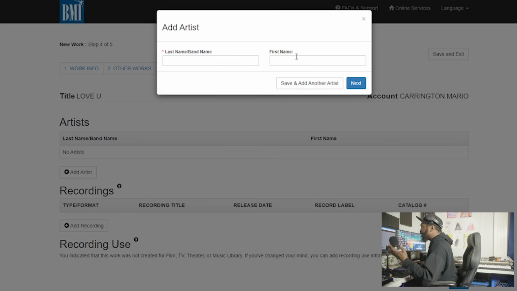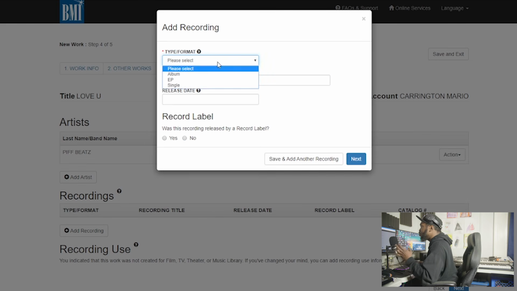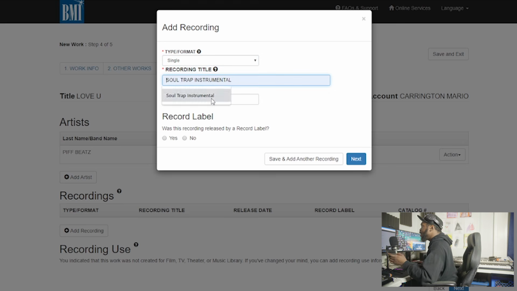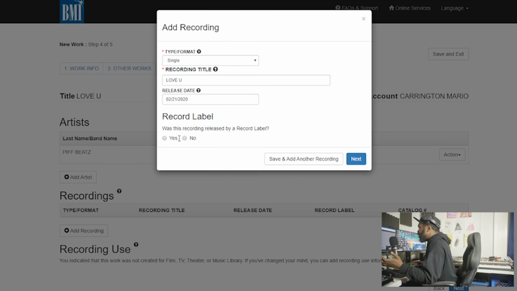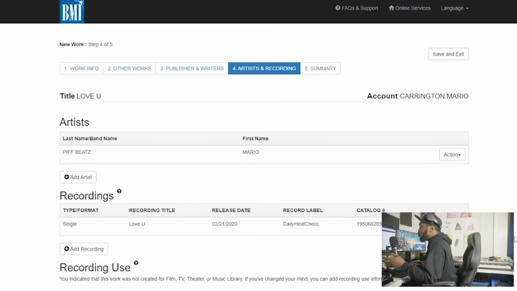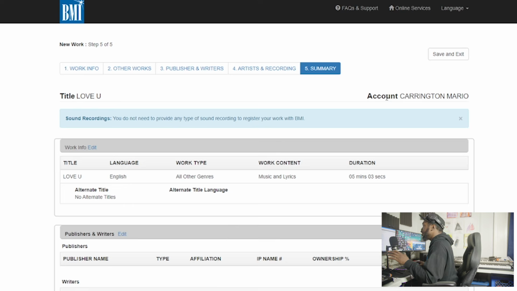They're gonna come here, ask for your last name, your artist name, put that in, all the good stuff, your band name, artist name, whatever. I do it like that. You can do it how you choose. The format would be an EP, Love You. Like I said, this was just an example. So this is not a real song that's coming out. It'll be released the 22nd. Then from there, you continue on, you press next, you come on down, and then you will come here, click this box, select it, submit, and you're good to go.